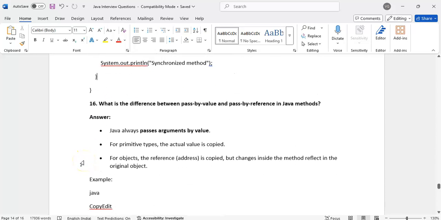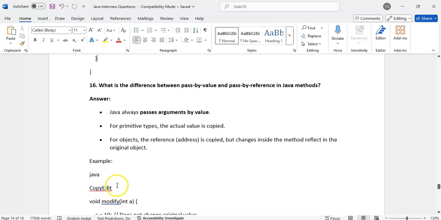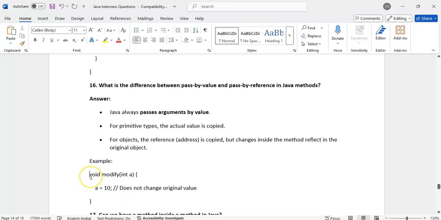What is the difference between pass by value and pass by reference? Java always passes arguments by value only. For primitive types, the actual value is copied.